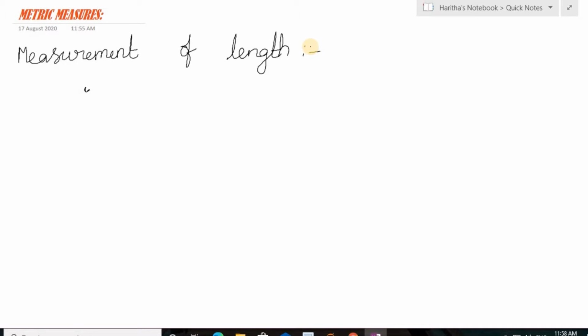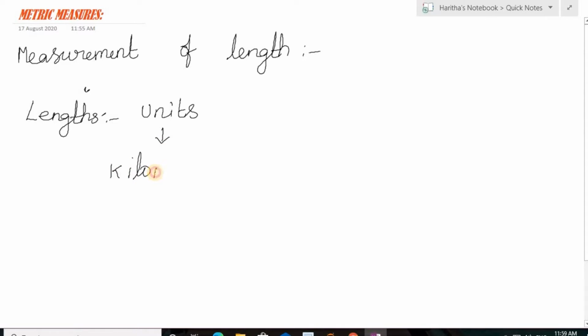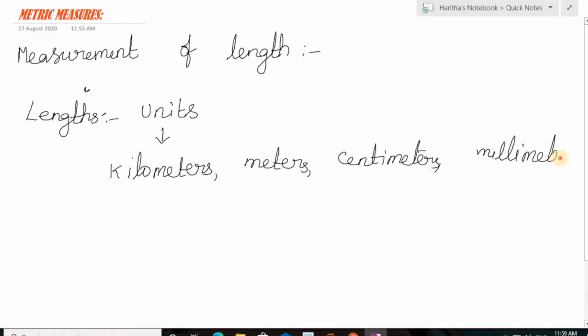For example, you are telling your friend about the distance from your house to school, and you'll express that distance in either kilometers or meters, right? So in measurement of length we have some units to measure the length. Many of us know these units: kilometers, meters, centimeters, and millimeters.